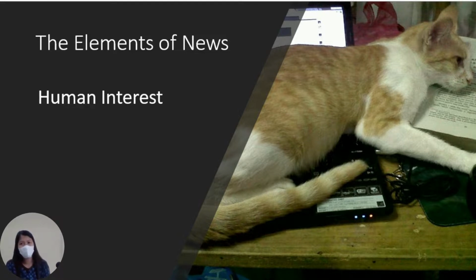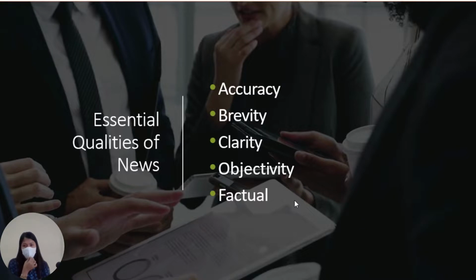Basically, news writers who do human interest news are also somehow interested in this particular topic, which makes them think that it could be something that is interesting to other people.